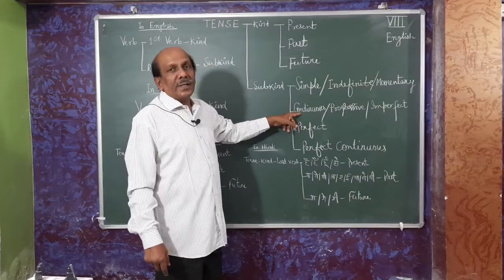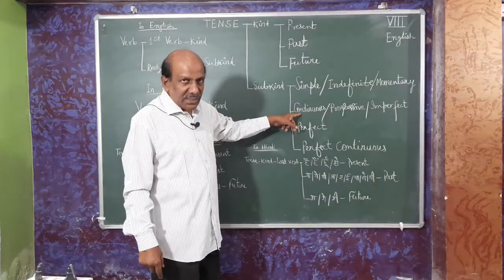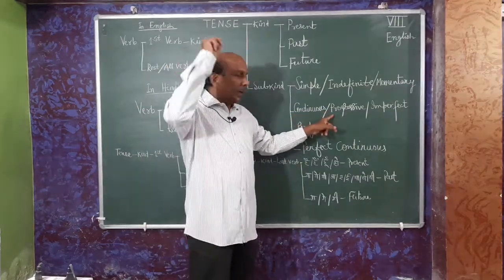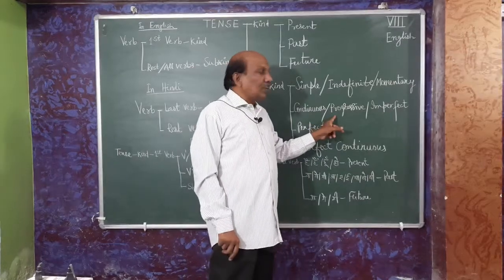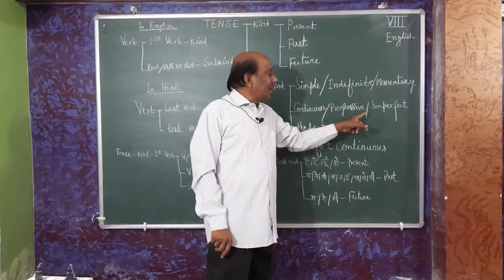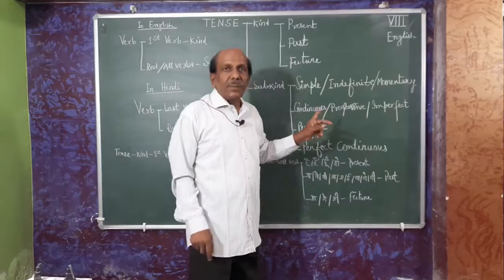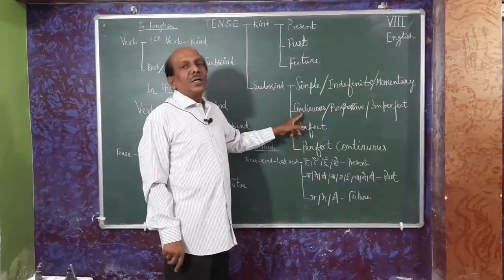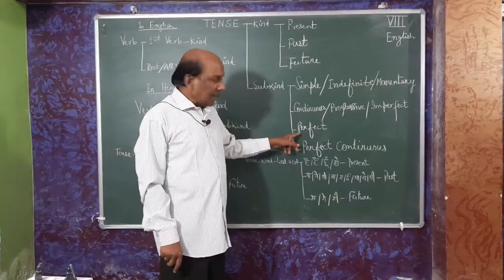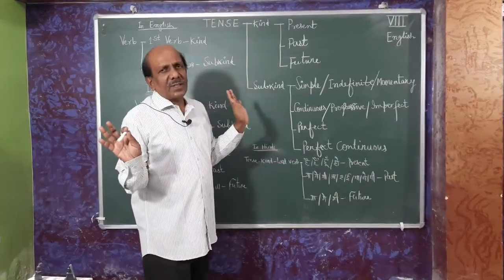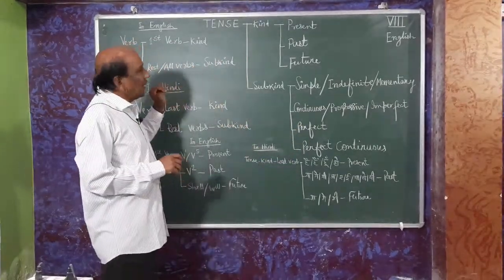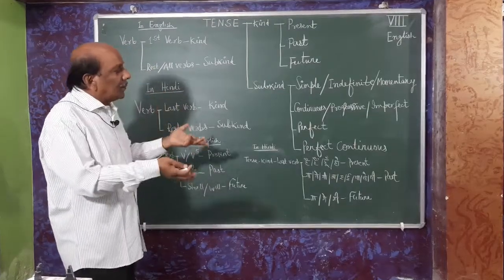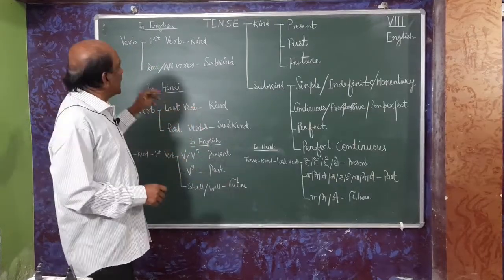In the same way, continuous. Second form is continuous, but long ago we studied it in the name of imperfect or progressive, but these days we will name them as continuous tenses. And perfect continuous are the same. There is no recent version of it.